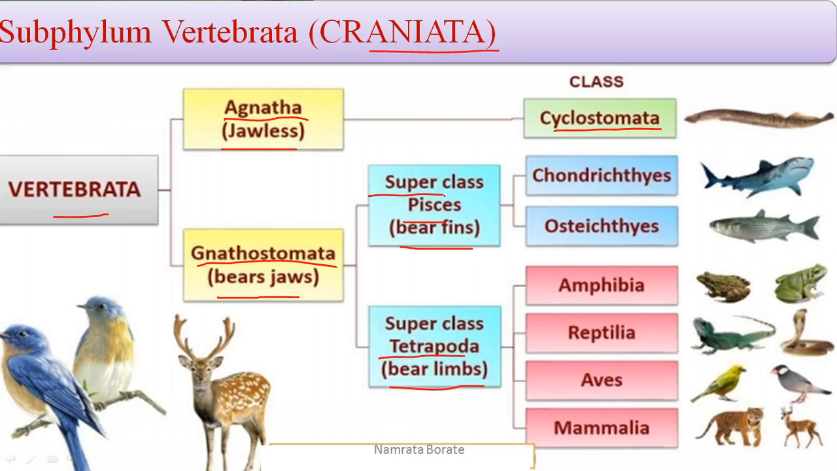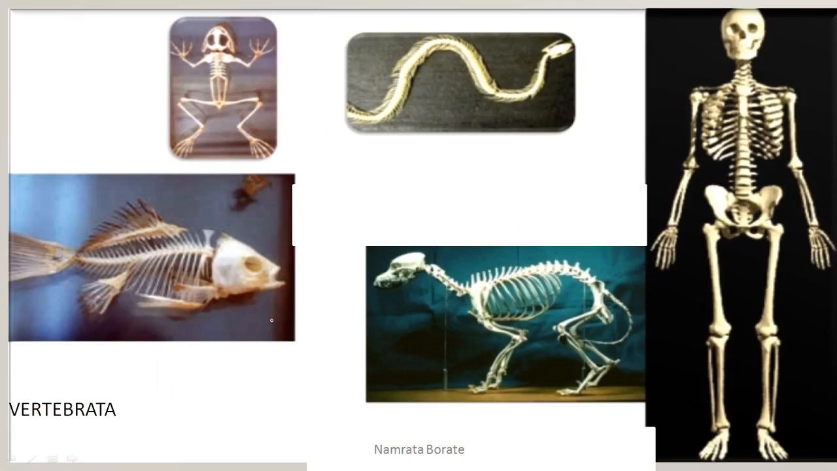The superclass Pisces is divided into two classes. First one is Chondrichthyes, and the second one is Osteichthyes. The Chondrichthyes means the cartilaginous fish, and the Osteichthyes means the bony fish. The superclass Tetrapoda is divided into four classes. First one is Amphibia, second one is Reptilia, third one is Aves, and the last and the most important is Mammalia. In the Vertebrata, the most significant feature is the presence of the vertebral column.